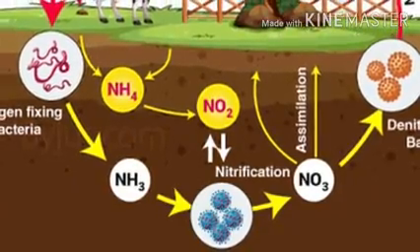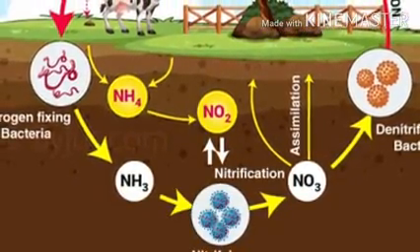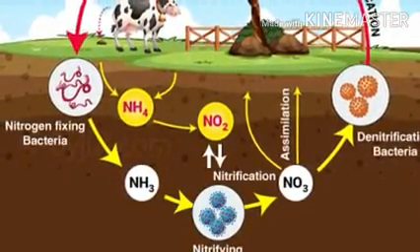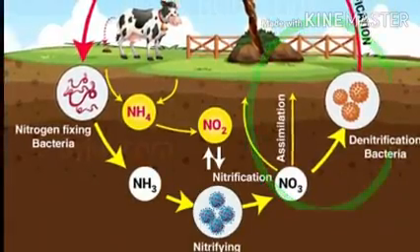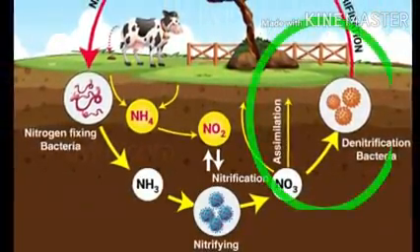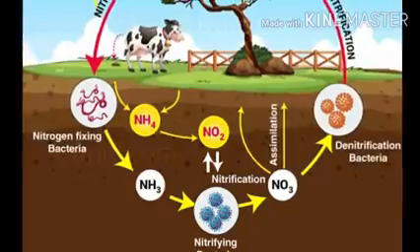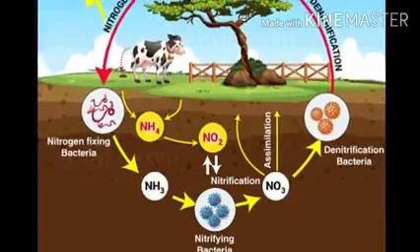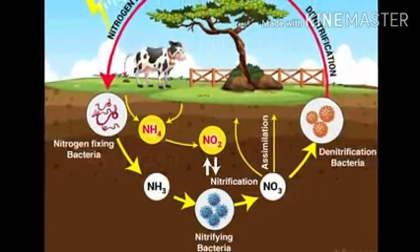Some bacteria present in soil convert the nitrates into free molecular nitrogen that escapes into the atmosphere. The process is called denitrification. In this way, the amount of nitrogen in the atmosphere remains more or less constant.